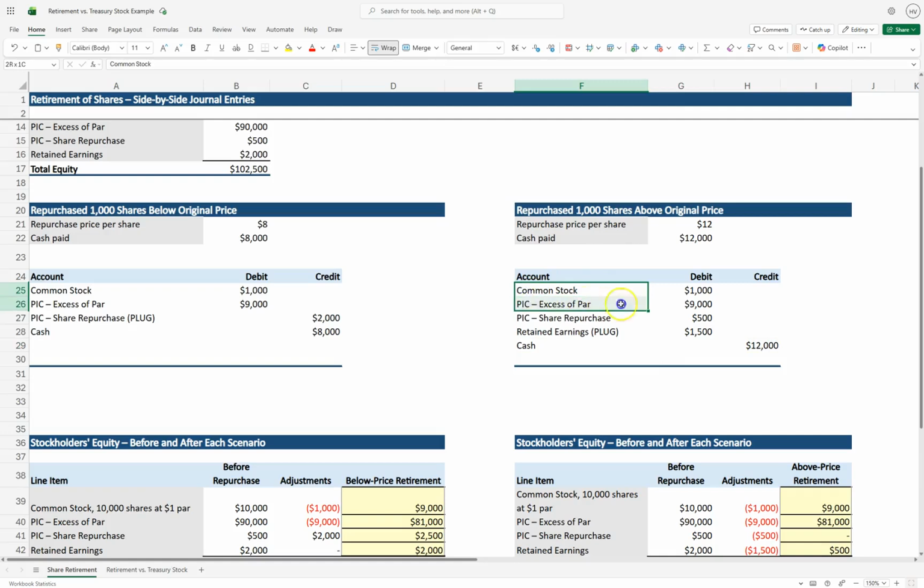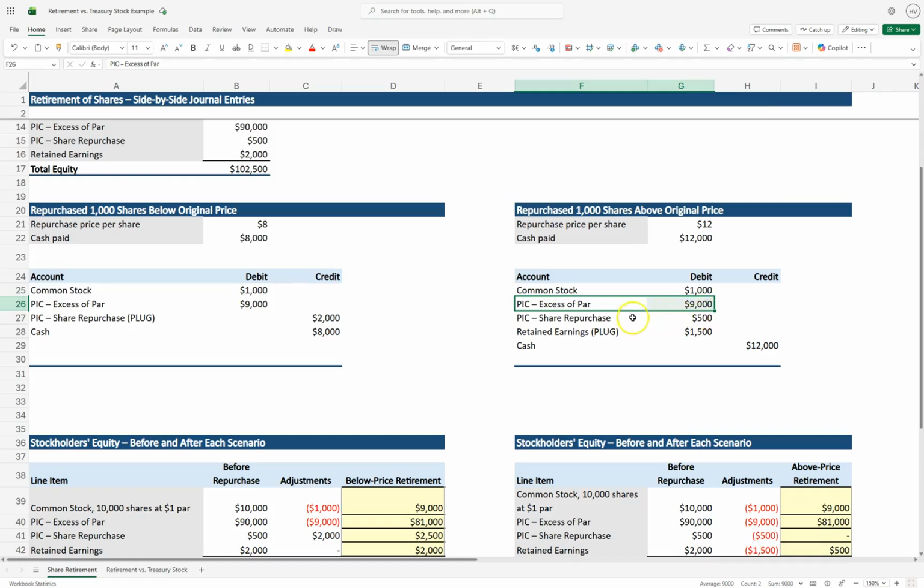This is the same thing because whether you repurchase the shares below, above, or at the original price, you have to remove the common stock and paid in capital in excess of par accounts for the amounts you originally booked. So we're still going to have a debit to common stock for 1,000 and a debit to paid in capital in excess of par for $9,000.